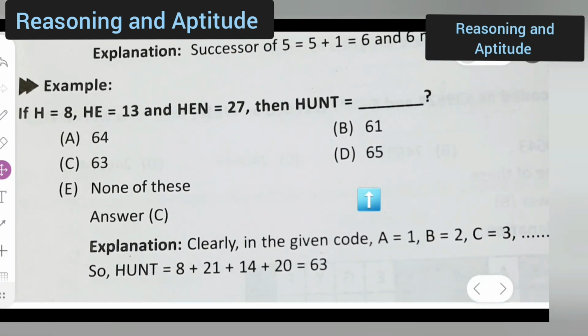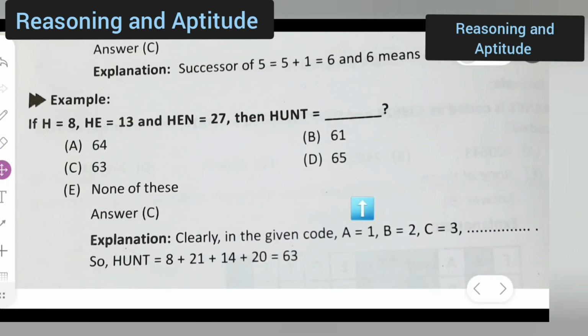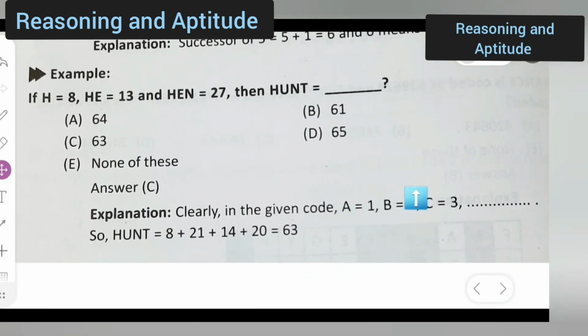So I can use this example. Next, moving to the next example. Okay, if h is equal to 8, this I have already read. Options are given. Which option is the correct option? Here option C is the correct option. Now why option C is the correct option? Can you all tell me why? Because here the explanation is given clearly. In the given code, A is equal to 1, B is equal to 2, and so on. Okay, because Hunt is equal to what? H is 8, plus U will be 21 plus